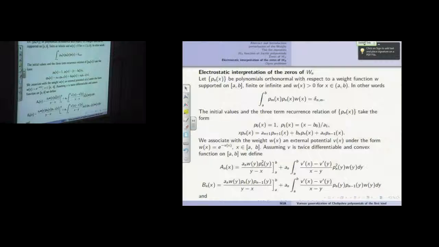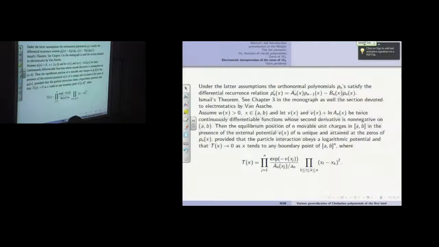As I told you, the referee asked us for so much information about the electrostatic interpretation of the zeros. So he wrote some references of Mourad Ismail and Walter Van Assche. I have written to Walter Van Assche. He told me, just do it by yourself. I'm not specialized in this area, to be honest. So me and my friends spent so much time to read all these things, to study the interpretation of this theory. So now they accept the paper, but you must suffer to get it accepted.